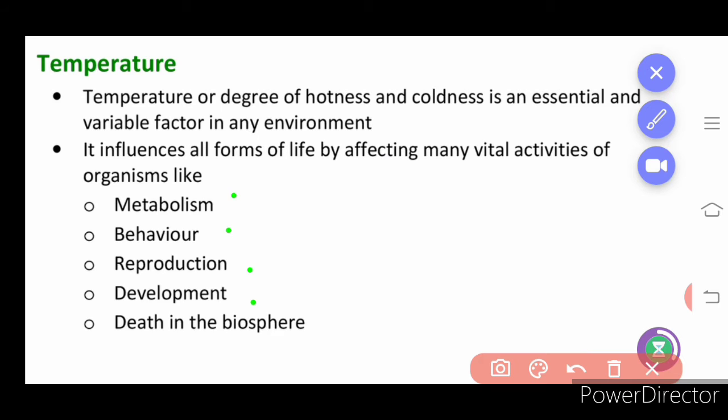The younger one is getting developed. And death in the biosphere: temperature variations may cause the death of the organism. A higher temperature may cause the death of an organism.